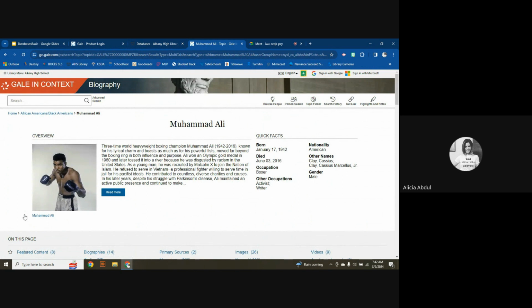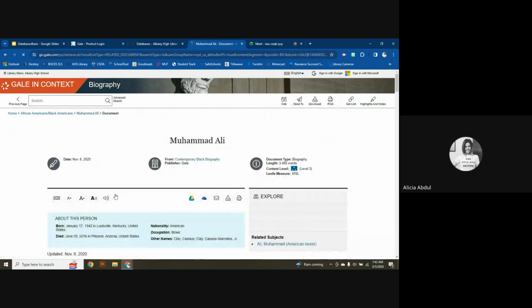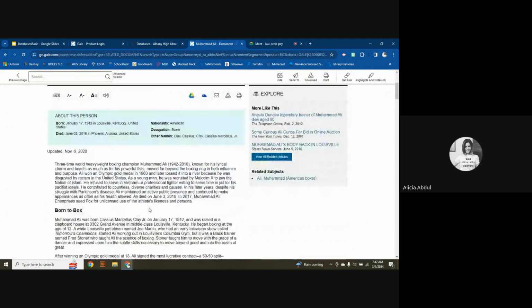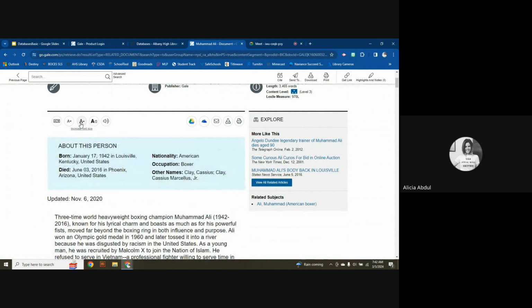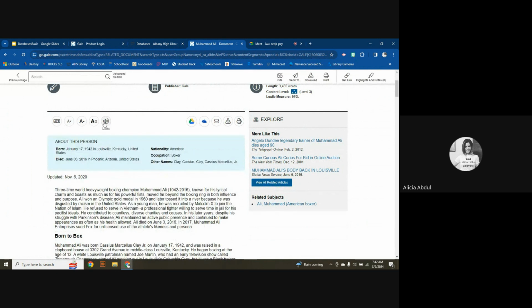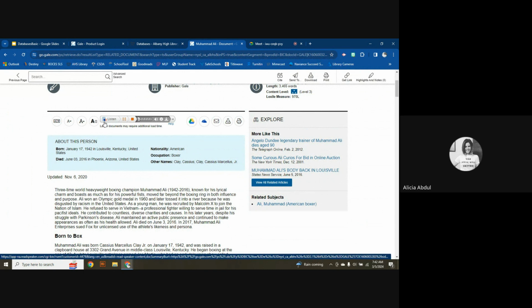A few of the pieces that I want to share with this database: it will always give you an overview article and it will give you some quick facts, because people look that information up and that's what they want to know. So, anytime you're in the database, you can read this overview article. The things that I like best about the database is that first, it makes it easier to read by increasing the font. And there's also an option to actually listen to the article. So if you want to listen to the article being read to you, you're welcome to do that.